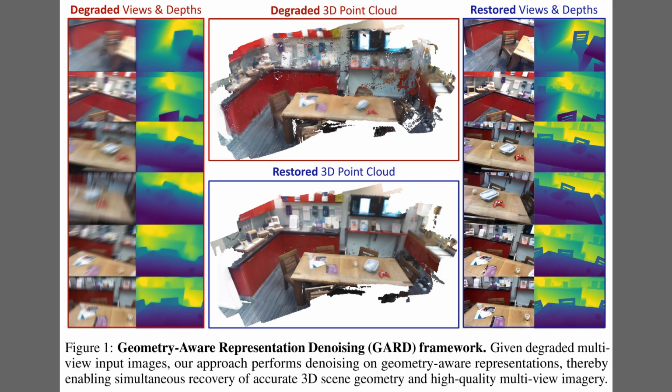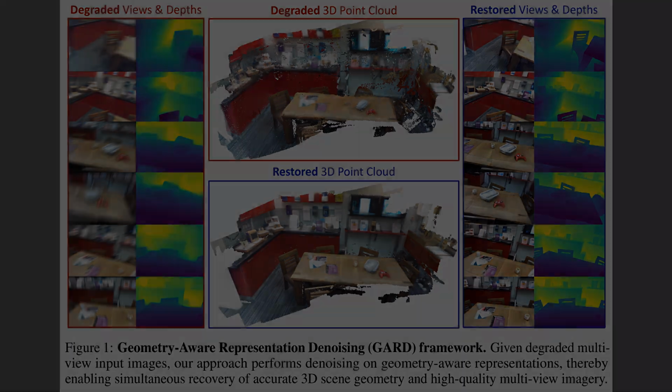In contrast, the bottom center displays the restored 3D point cloud produced by this framework, which is dramatically cleaner and more structurally complete. Finally, on the right side, the restored views and depths demonstrate how the model simultaneously recovers sharp, high-fidelity images and precise depth maps.